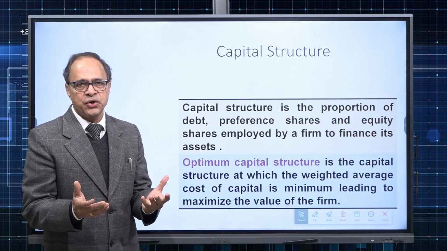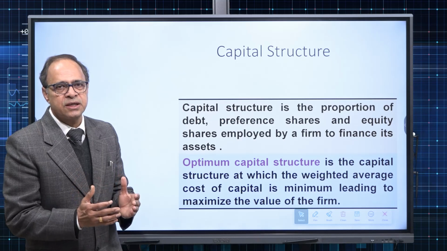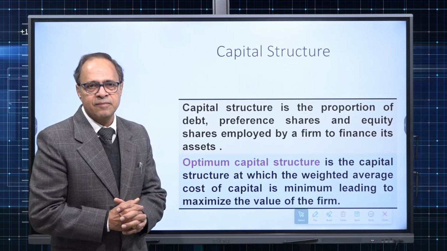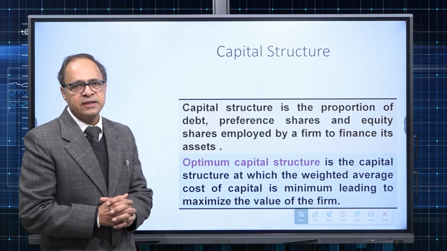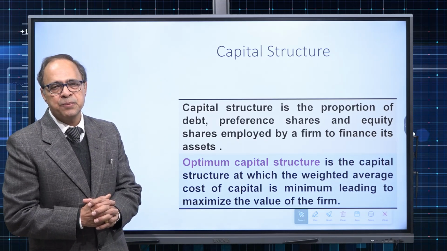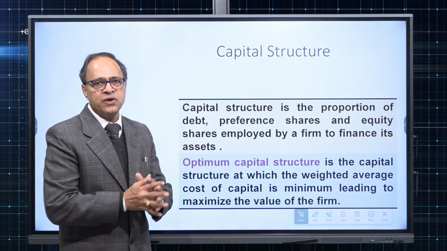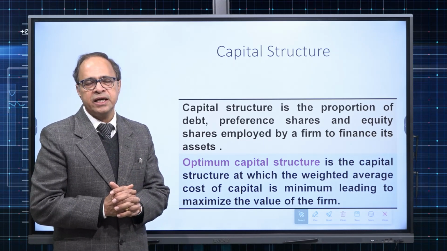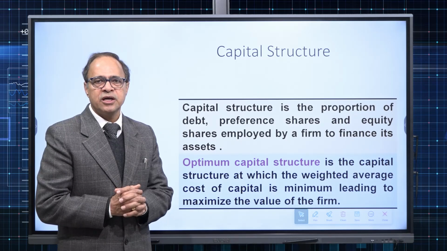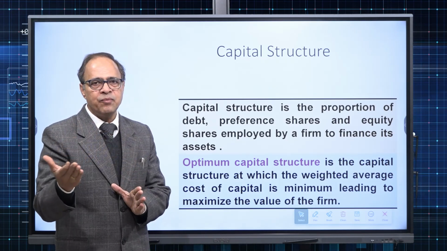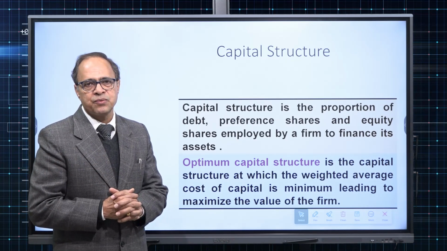And one thing is sure, leveraged capital structure is riskier than the unleveraged capital structure. When I say riskier, that means the moment a company uses debt or loan, it has committed itself to pay the interest on that debt or loan. Therefore, it becomes riskier. However, at the same time, it has a positive aspect also.